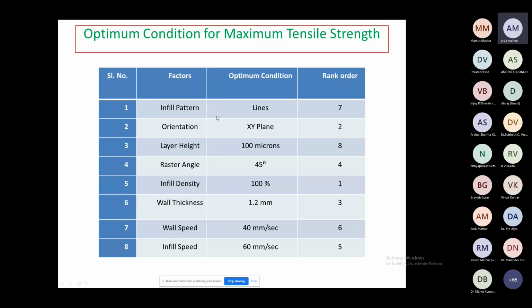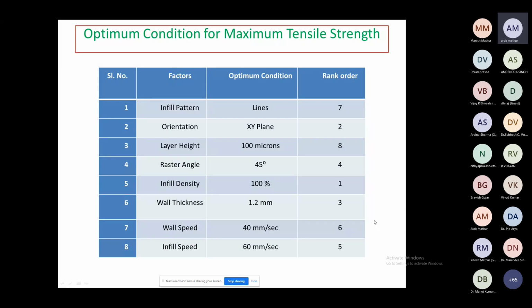So all this infill pattern or the layer height give less influence on the tensile strength. So this is all about the optimum tensile strength we studied in this process.